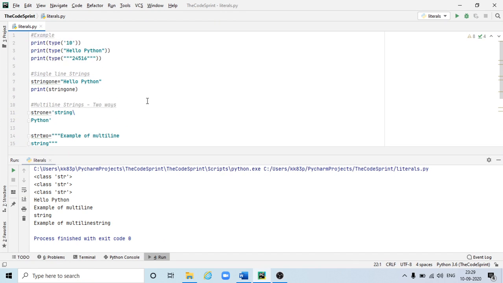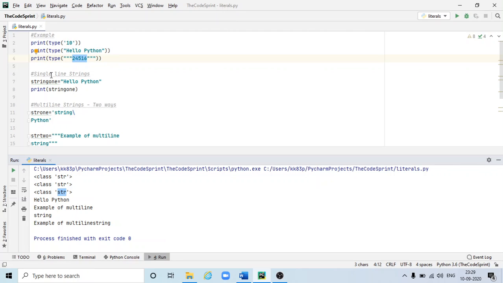So here is the example. Here integer 10 has been enclosed within single quotes and I'm trying to print the data type of 10 which is enclosed within single quotes. It is giving me str, which means that it is string data type. Now if I have some string within double quotes, it is also giving me str. Then similarly I have the number 24516 here, but it is within triple quotes and it is giving me str as data type.